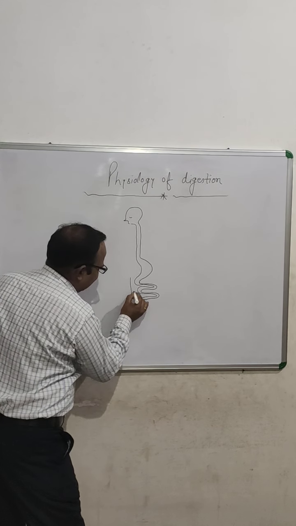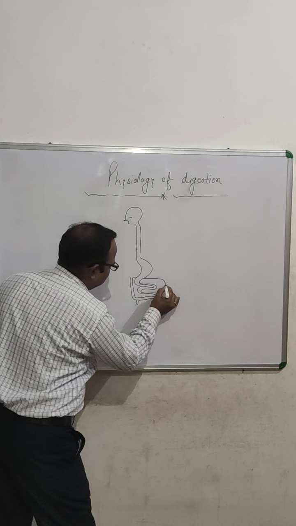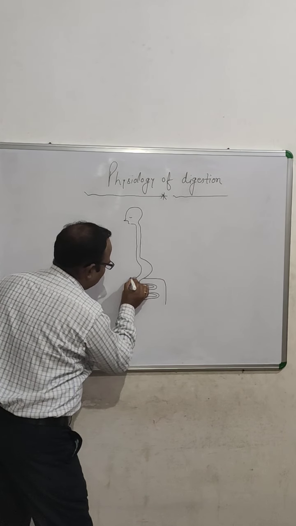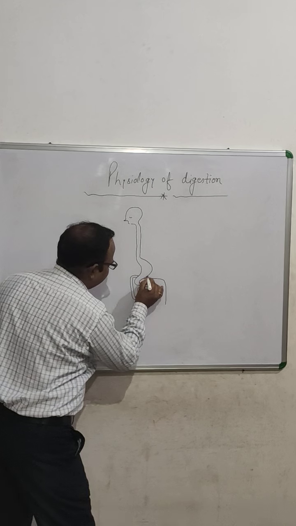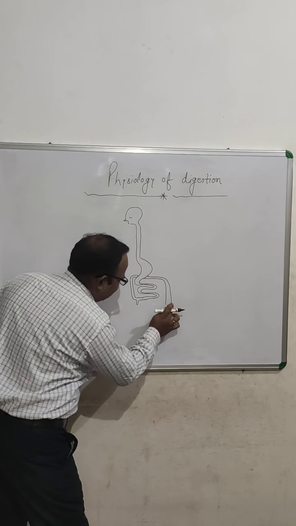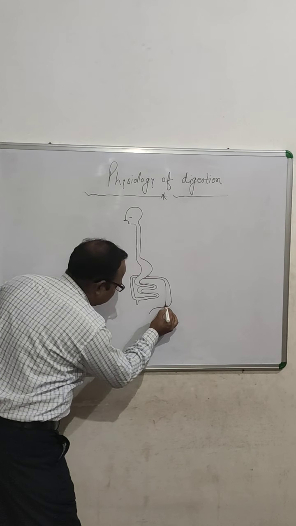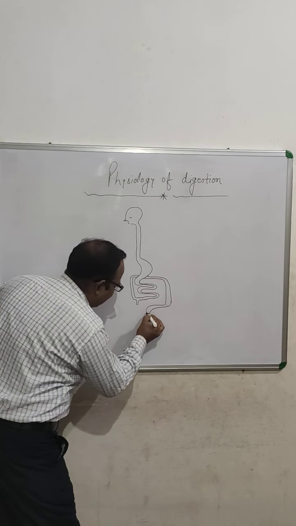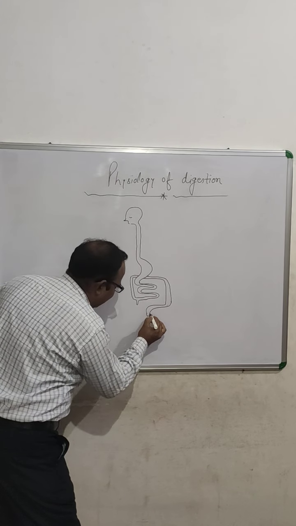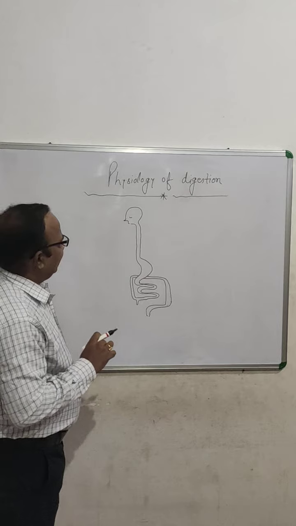Now this is the ascending colon. This is the transverse colon. This is the descending colon, rectum, and finally anus. There both the ends are open.